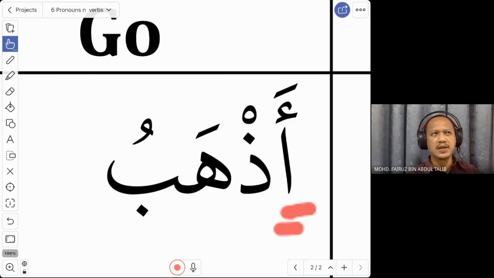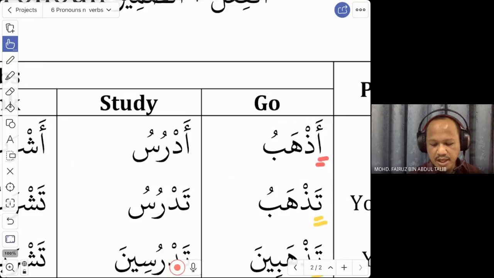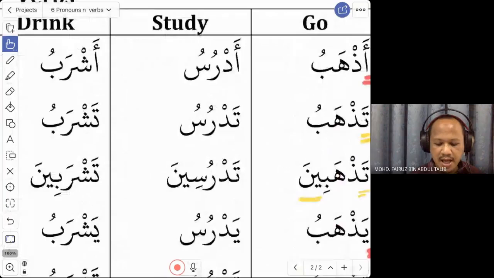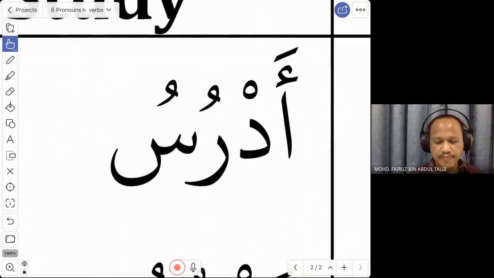Azhab is for ana. Yazhab is for huwa. You use this together with the pronouns so that you memorize both of them. Hiya tazhab. Anta tazhab. Ana azhab. Nahnu nazhab. Okay, so you can try this. The same goes for the other verbs. Adrus. Before we move to the next topic, let us try this one.